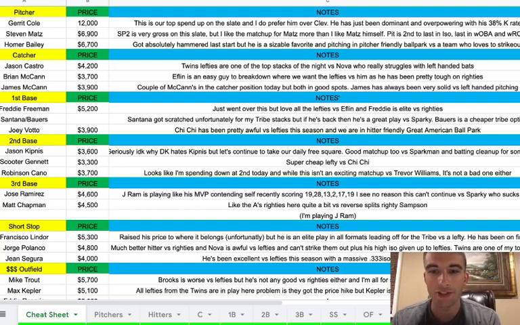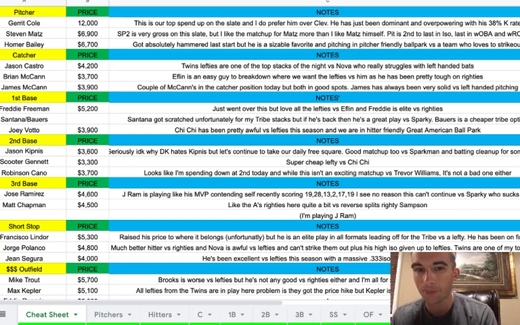And then Brian McCann, 3,700. He's actually someone I added on my cheat sheet later in the day because Mike Zunino got scratched, and I was able to afford a more expensive catcher, so I put McCann in a friendly matchup. I can't remember exactly who it was at the moment, but it was a good matchup versus a righty who struggles with lefties. I just can't remember him off the top of my head, but we're in the same spot here. Eflin is an easy guy to break down where we want the lefties versus him, as he's been pretty tough on righties. I don't know if you guys remember that last start. Might not have been the last start, but it was the start versus the Dodgers.